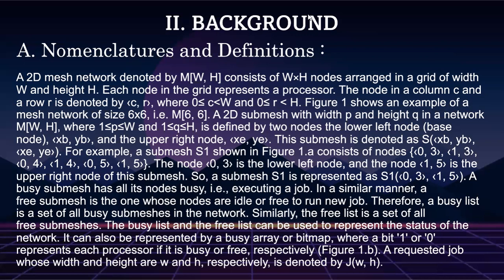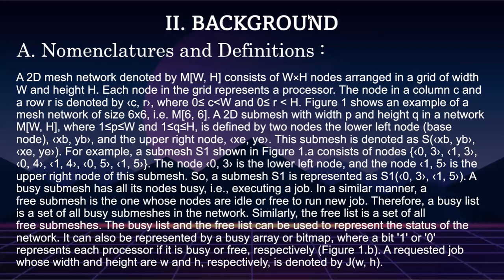The node in column C and row R is denoted by (C, R), where 0 ≤ C < W and 0 ≤ R < H. Figure 1 shows an example of a mesh network of size 6 by 6.